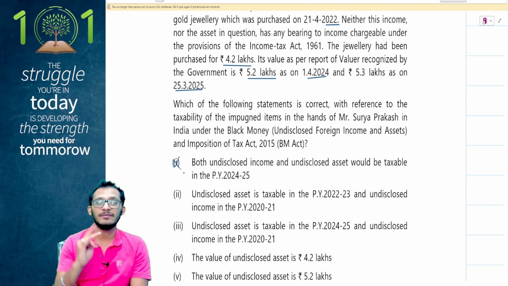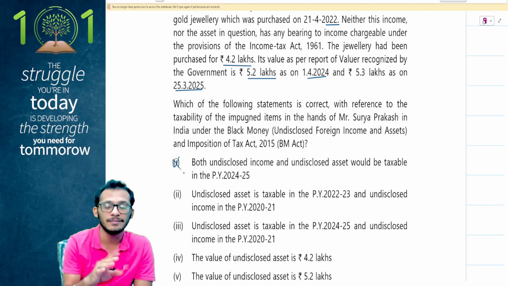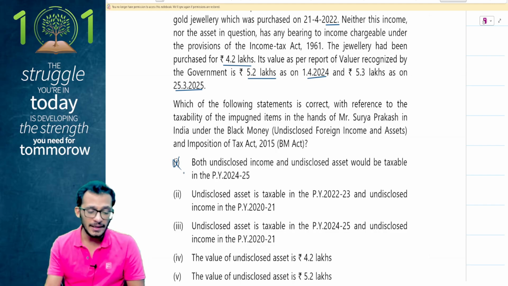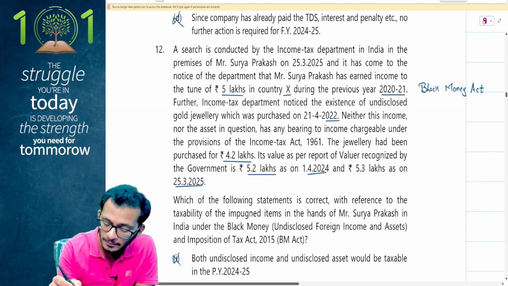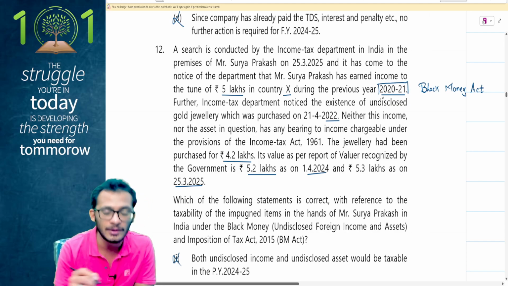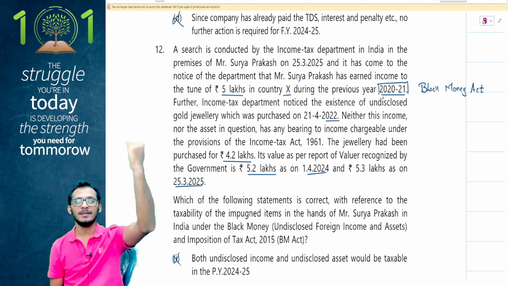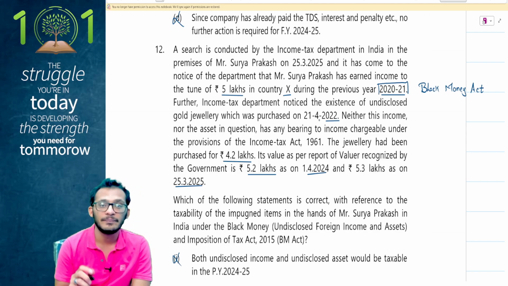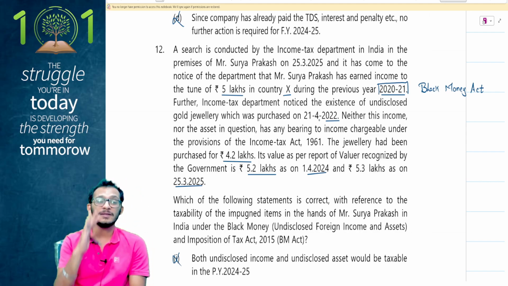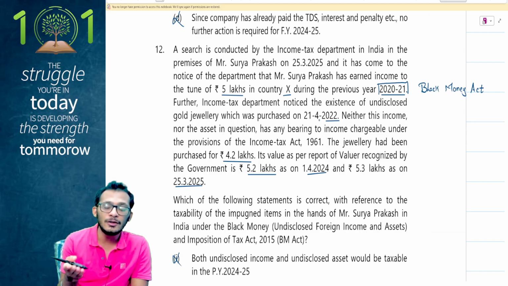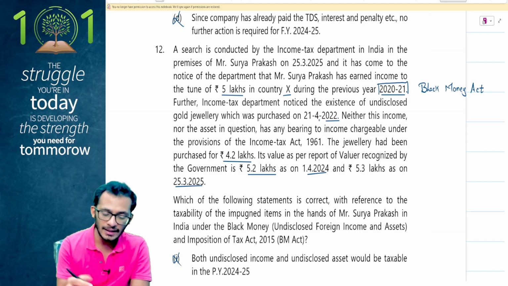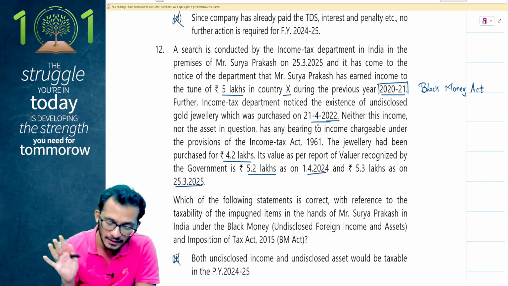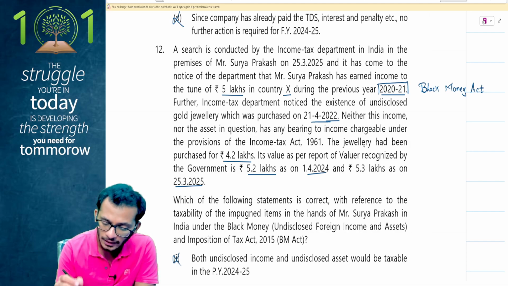The Black Money Act says that when you are aware that there is an undisclosed income, it is going to be taxable in the same year in which it was found. Which means, in my case, the undisclosed income pertains to previous year 2021, and therefore it will be taxable in previous year 2021. On the contrary, when it comes to undisclosed assets, I cannot tax you in the year of purchase because it's an asset. I need to be taxing the income, and therefore they are taxable only in the current year in which the case has been found out. My current year, the case has been found out in 2025.